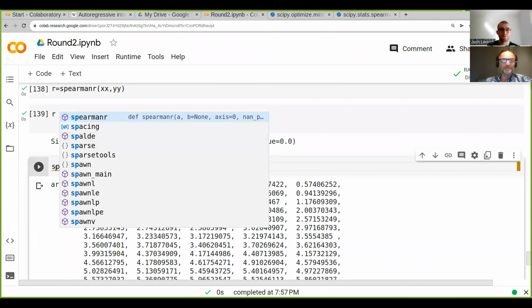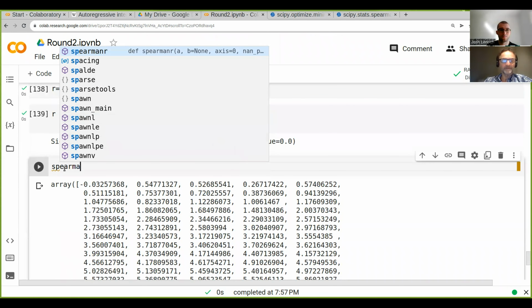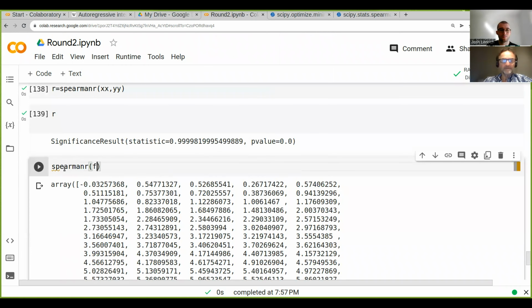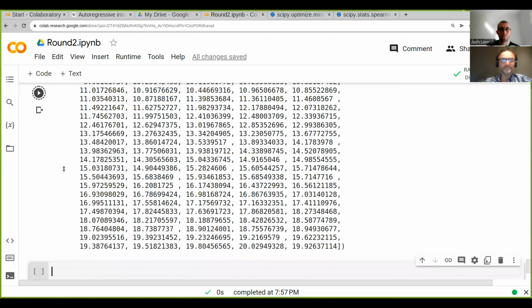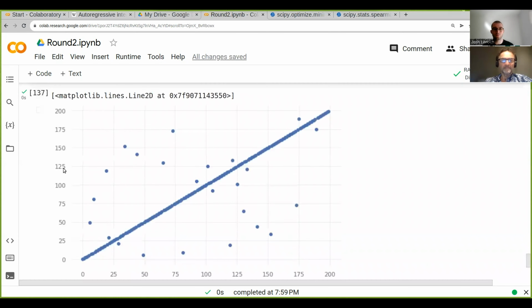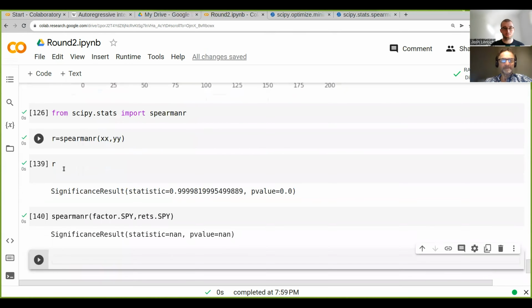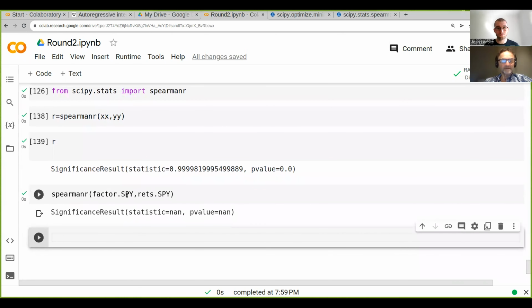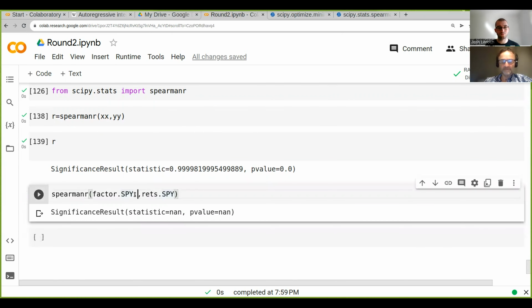We could go Spearman R, and then we go factor.SPY and reds.SPY. And again, that gives us NaNs because it's probably got some in there. So let's just see if we can do it with a dropna. We can probably get rid of them.